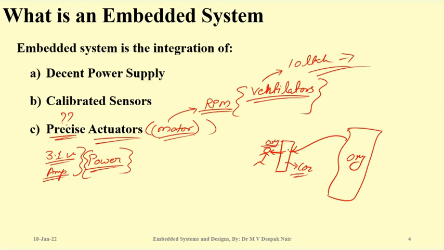Now the question is, there is a motor here which actually controls the amount of oxygen coming towards the patient and the amount of oxygen taken out from the patient, because his lung is not strong enough to control the breathing process. So just imagine, even if there is a small error in the RPM or in the pressure that this motor is generating, the patient's lungs will rupture.